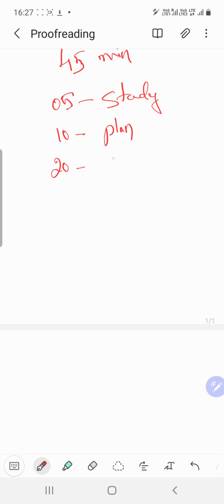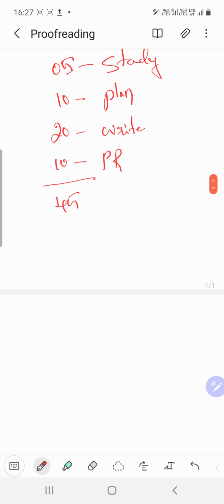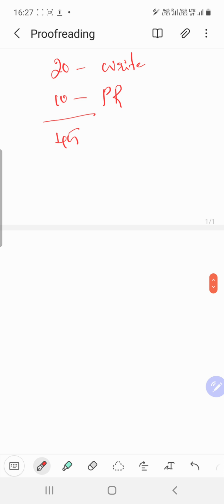Then you have another 10 to 20 minutes to write the letter, then another 10 minutes for proofreading. So this is totally 45 minutes. This is the way you have to plan things, and this is the time recommendation from our side. You have to follow this for clearing the exam for sure. So let's go to the point.